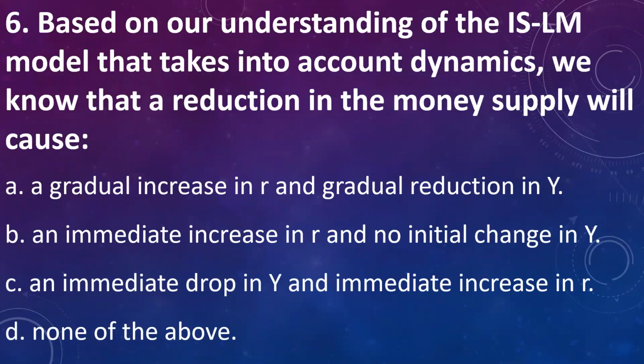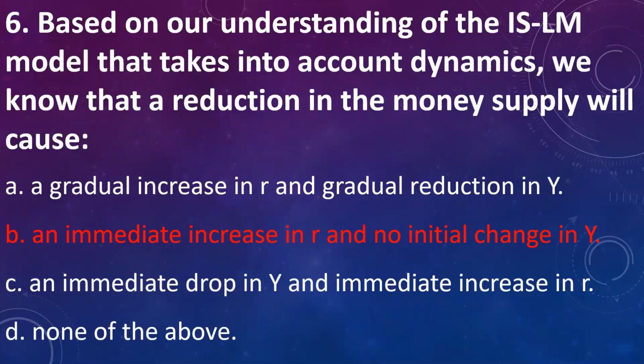Next question. Based on our understanding of ISLM model that takes into account dynamics, we know that reduction in money supply will cause A. Gradual increase in R, that is interest rate, and gradual reduction in income, that is Y. B. An immediate increase in R and no initial change in Y. C. An immediate drop in Y and immediate increase in R. D. None of the above. Answer is B. An immediate increase in R, that is interest rate, and no change in the initial income.